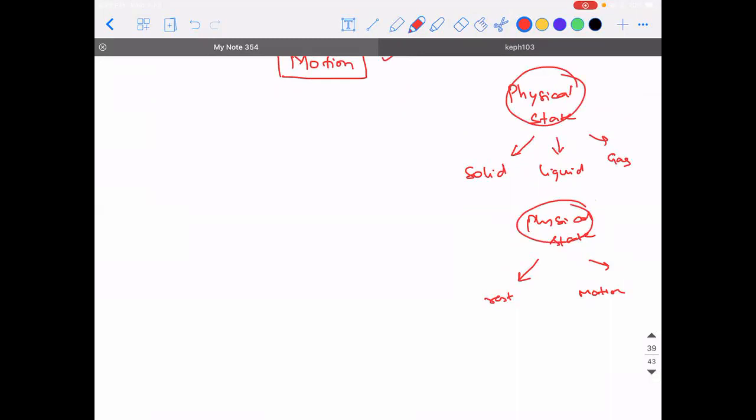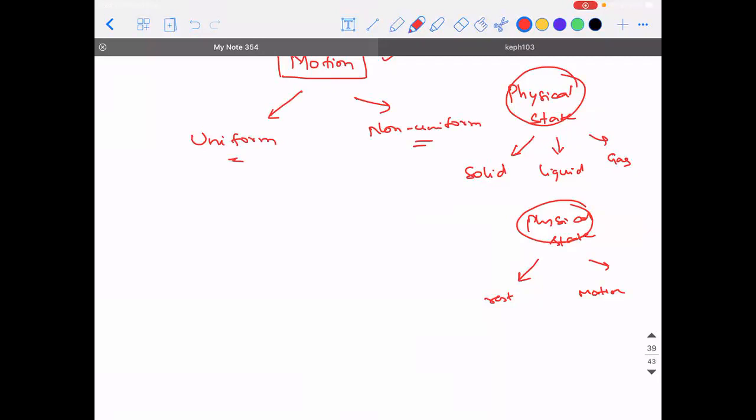So both are classifications. So when you do a classification, what is most important? You need to decide or fix a basis on which you need to classify things. In a similar way, motion can basically be classified into two types as uniform and non-uniform. When I asked, you guys told me uniform and non-uniform. But my question is, on the basis of what did you classify them as uniform and non-uniform?